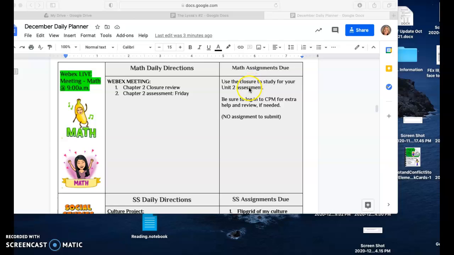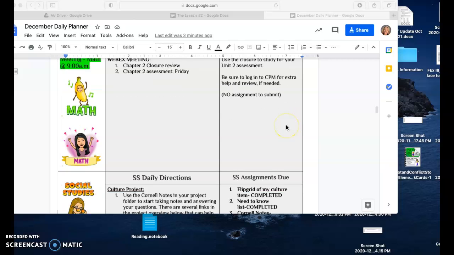And then your assignment due, just attend that WebEx meeting tomorrow. That is your assignment so that we can study. And then we're going to practice. I'm going to give you some tips for studying for that chapter 2 assessment.